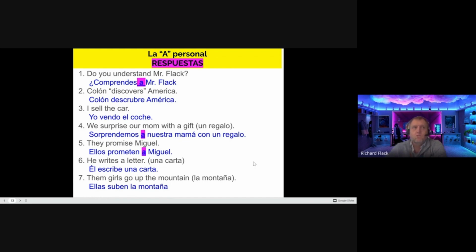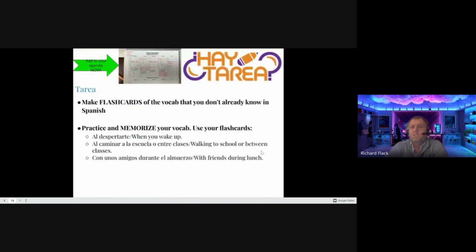So I hope you did well. Make corrections to whatever you might have had challenges on and make note of your errors so you can improve for next time. Okay, that's it for our lesson. Make some flashcards. In this case, maybe put the personal a on one side and put the rules on the back side and practice with that until you are sure what you need to do.